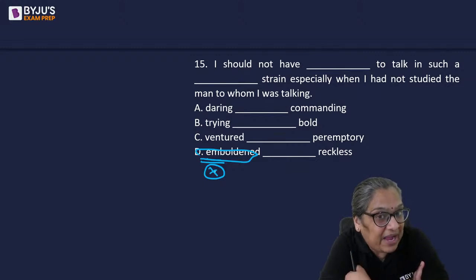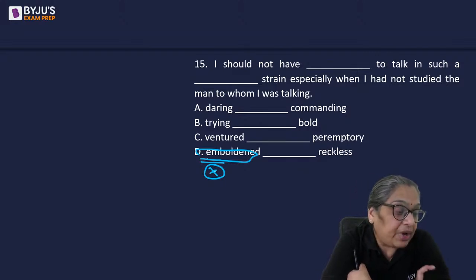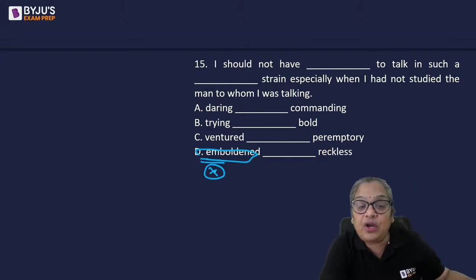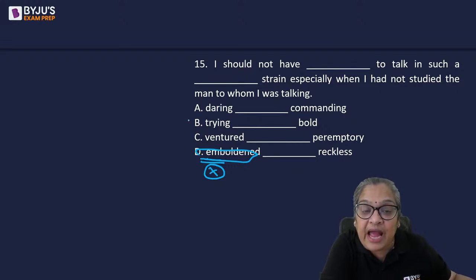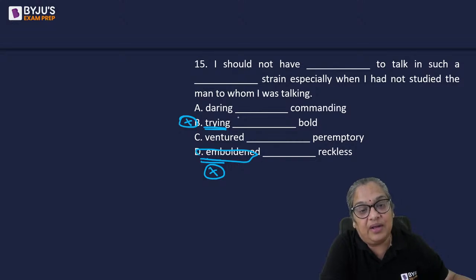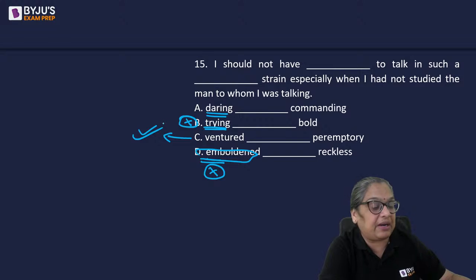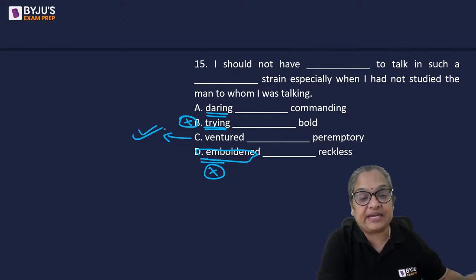Emboldened is a verb. I am emboldened by this task. I'm emboldened, become bold. That's what it means. So it cannot be D. I'm seeing quite a few answers for B. I should not have tried to talk, trying to talk won't work, daring to talk won't work. Only one works grammatically and otherwise, that is C.